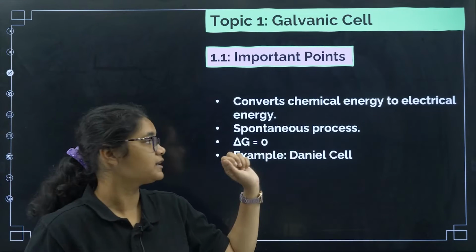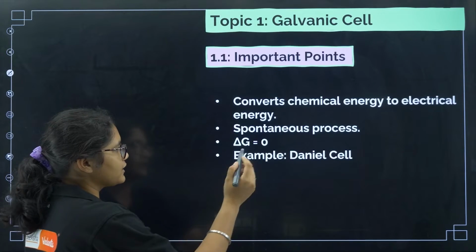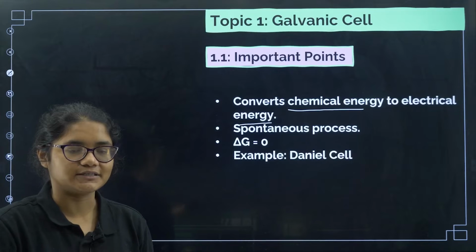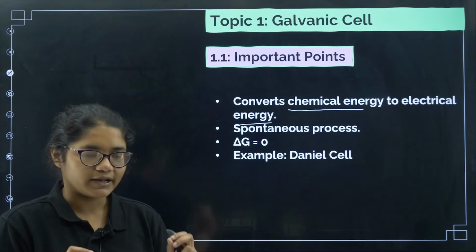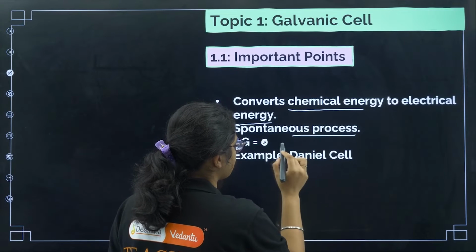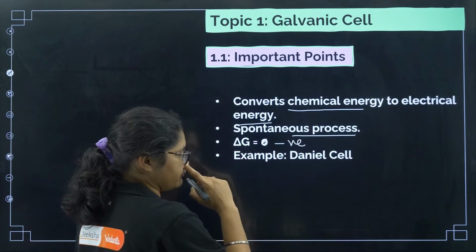Some important points regarding galvanic cell. First of all, a galvanic cell will convert chemical energy to electrical energy. Chemical energy gets converted to electrical energy in a galvanic cell. Now it is a spontaneous cell, so because it is a spontaneous process, delta G is negative here.